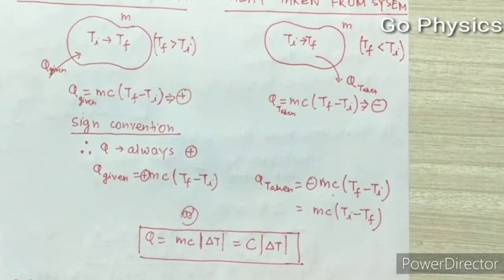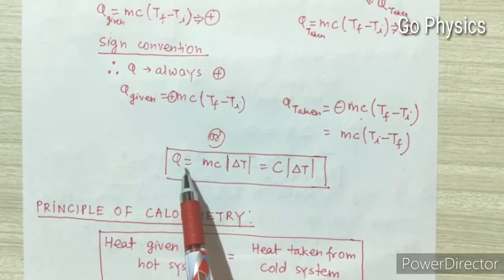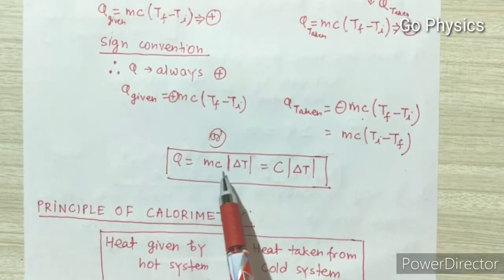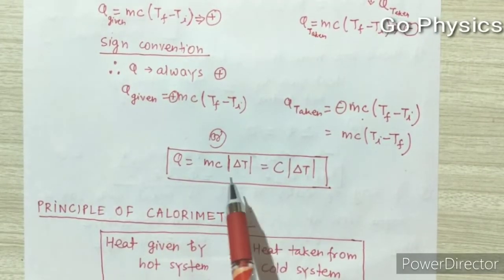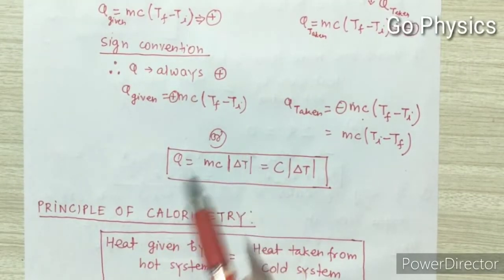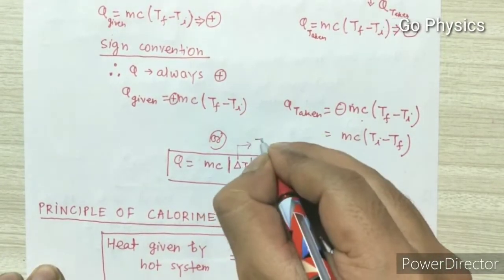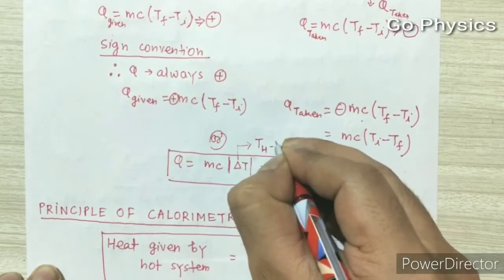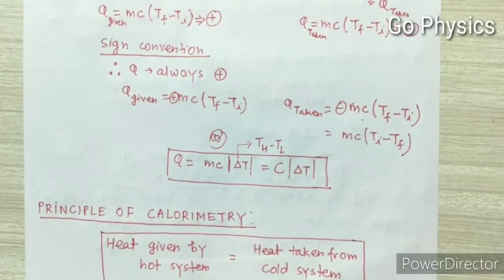So what will we remember? We will only remember this: heat given or heat taken from a system is equal to the mod of mc into delta T. Mod means this quantity will come out positive. We will always take delta T as T higher minus T lower. Don't look at final and initial. Always take higher temperature minus lower temperature.